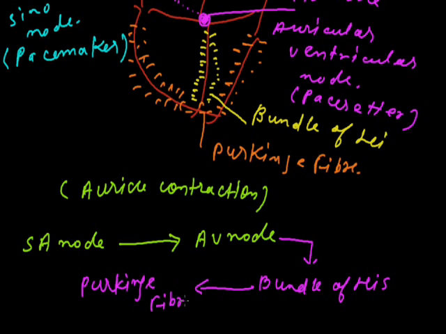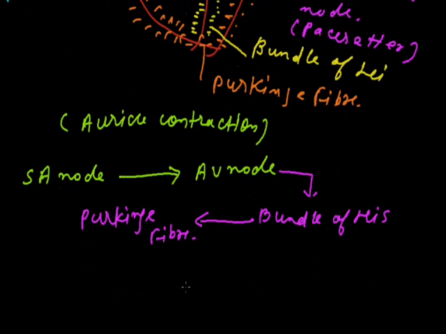So this is the entire system of SA node, AV node, bundle of His, and Purkinje fiber. Due to the working of the Purkinje fiber and bundle of His, there is ventricular contraction.